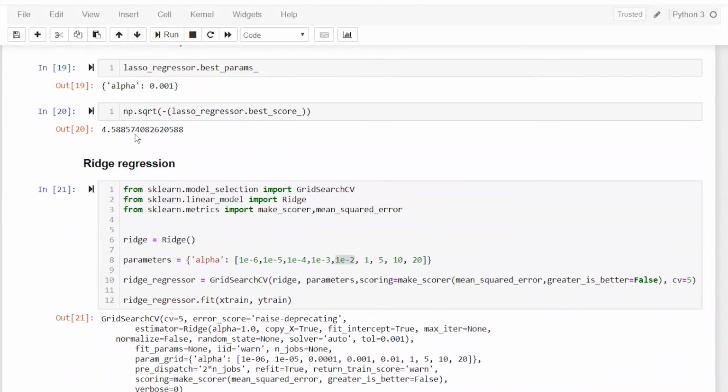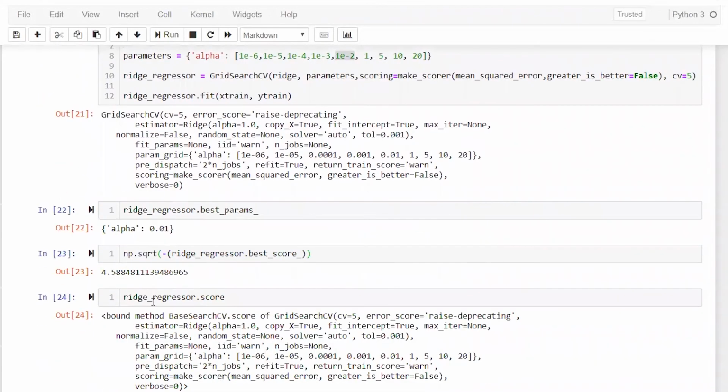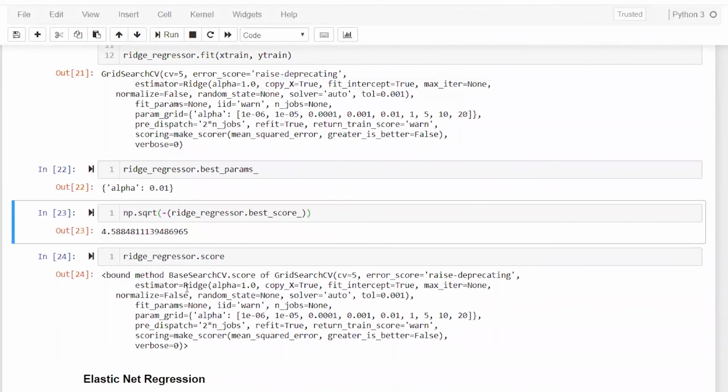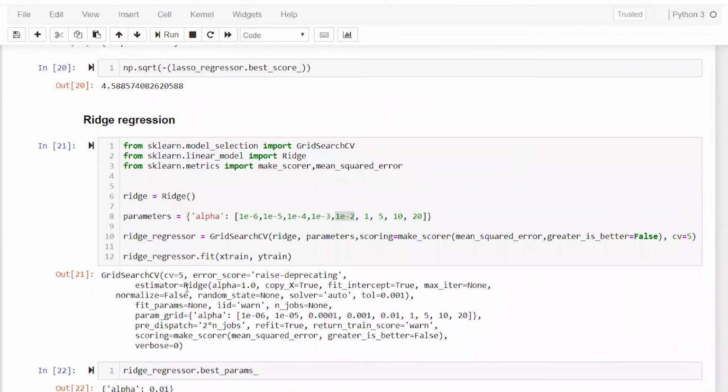That is a little bit of improvement from this, like 58857 it was there. And in this case, it is 58848. All right. So that is the thing: when you are putting regularization, then your model actually starts performing better, because now your bias and variance are basically getting balanced. And this is how you do it.